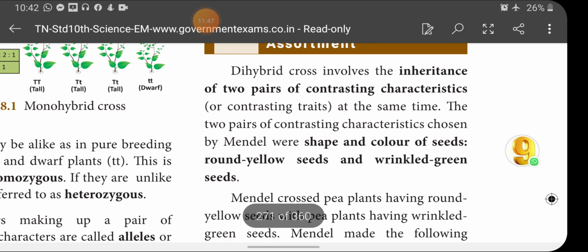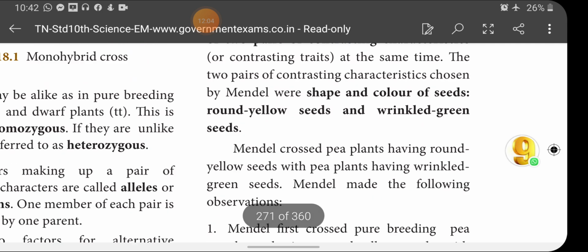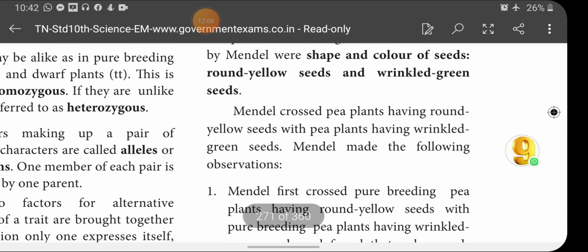So a dihybrid cross involves the inheritance of two pairs of contrasting characters at the same time. The two pairs of contrasting characters chosen by Mendel were shape and color of the seed: round yellow seed and wrinkled green seed.